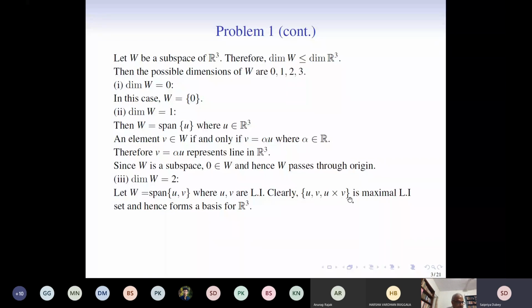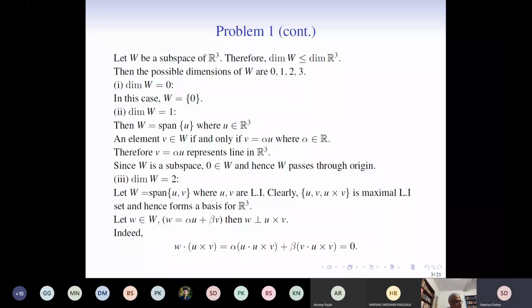It is very easy to see this. If U cross V is linearly dependent on U and V, then U cross V can be written as alpha U plus beta V, where alpha and beta are scalars. Then you just take the dot product with U and with V to see that alpha and beta are 0, because U cross V is perpendicular to both U and V, so the dot product is 0, as we recalled earlier. Therefore these three are linearly independent, and we know that a maximal linearly independent set is a basis. So U, V, and U cross V form a basis for R3.